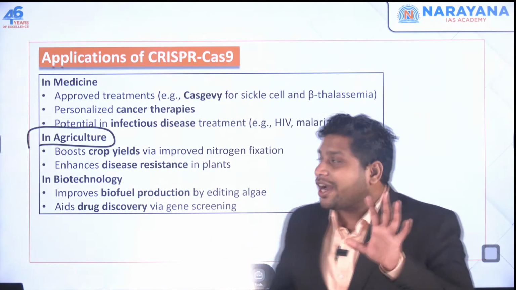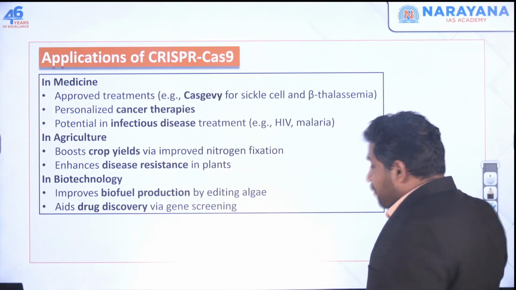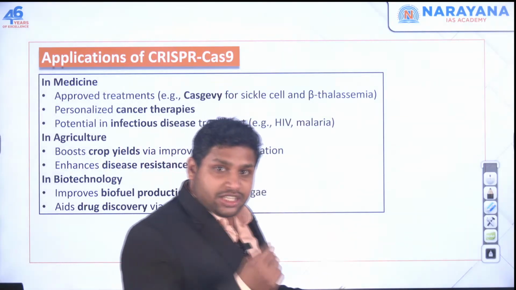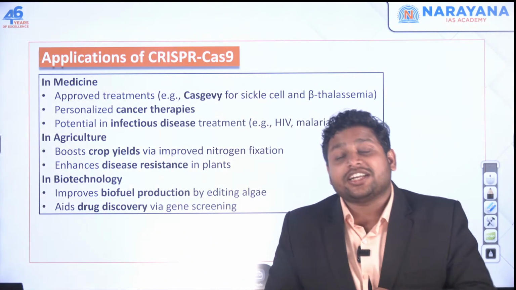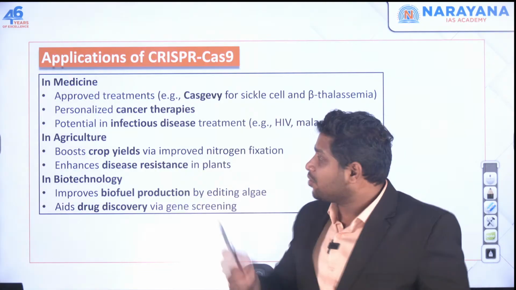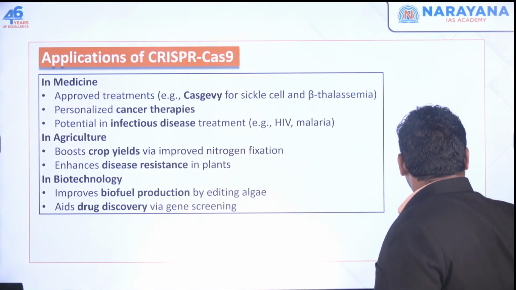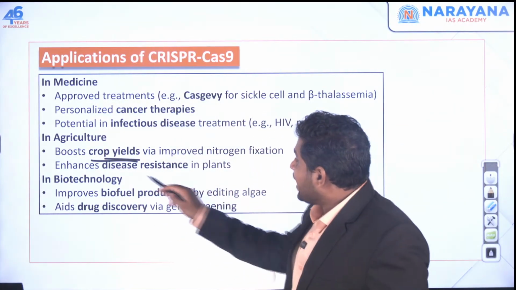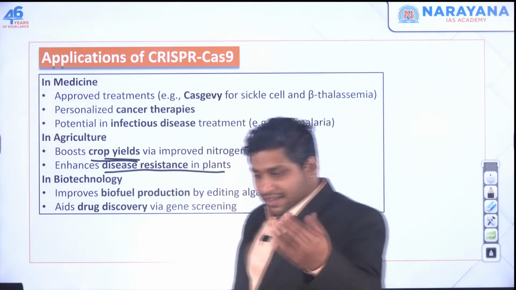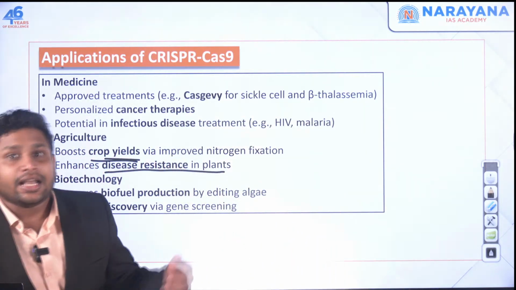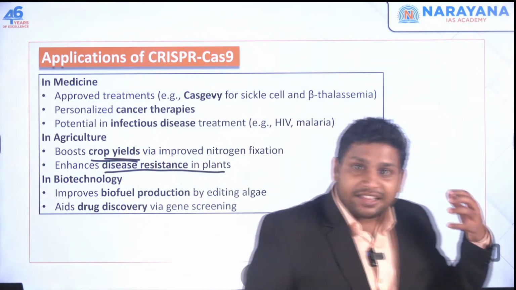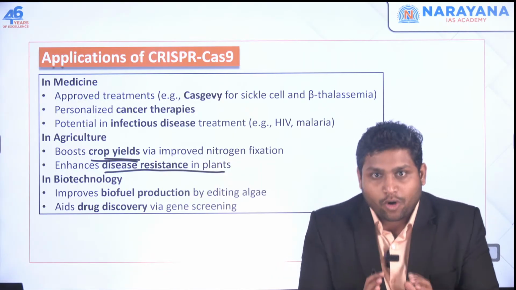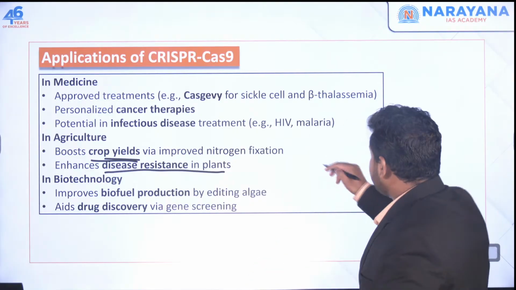Now when you look at these genetic modifications, to make this genetic modification, we might need to cut a particular gene, and for that we need CRISPR-Cas9. Okay, so if we utilize this technology for the agriculture sector, we can increase the crop yield, we can enhance the disease resistance in plants. If there is a particular disease these plants are getting, any insect or anything is infecting these plants, then we can create some resistance in their body. Okay, this is clear.